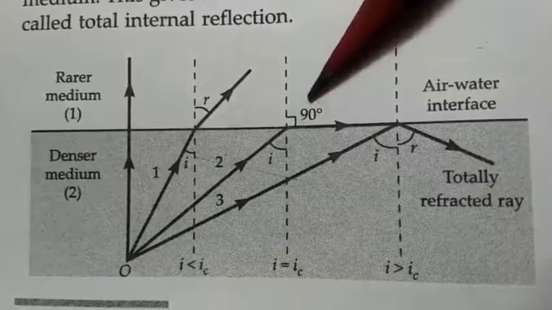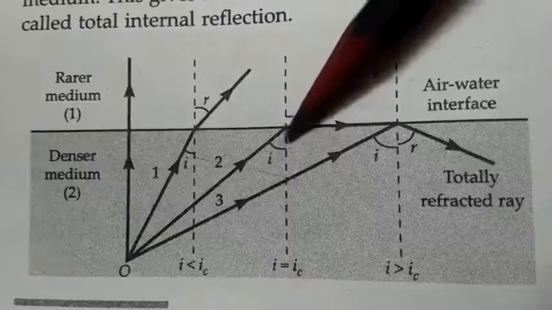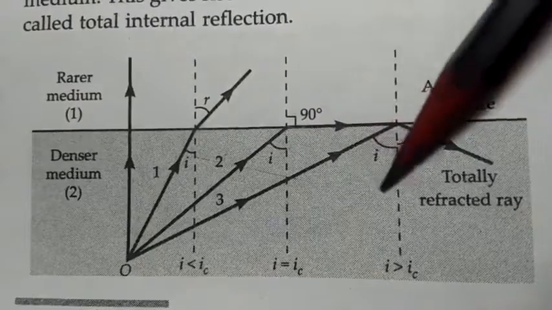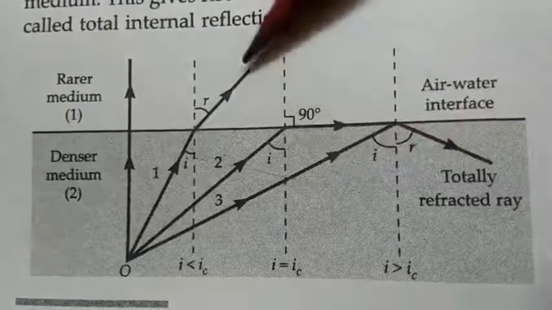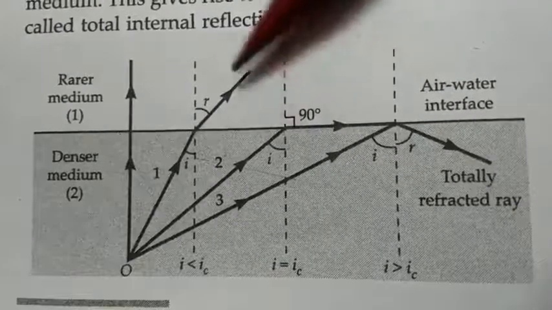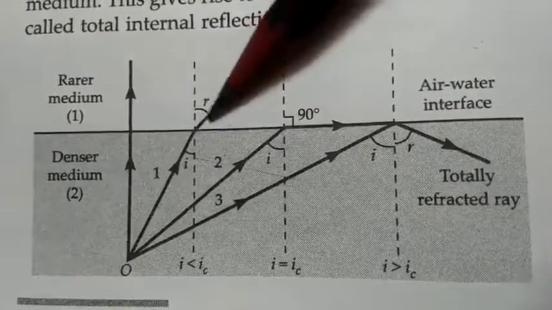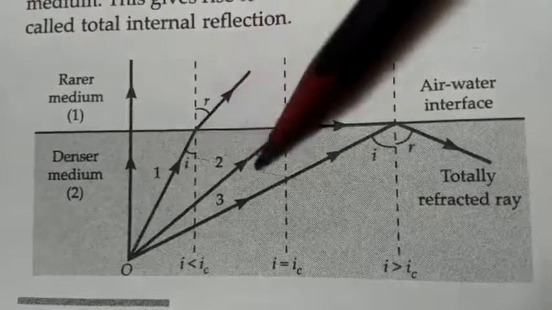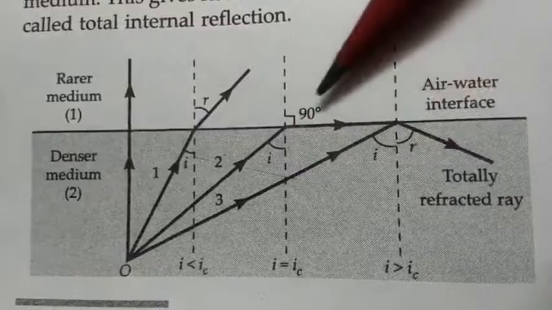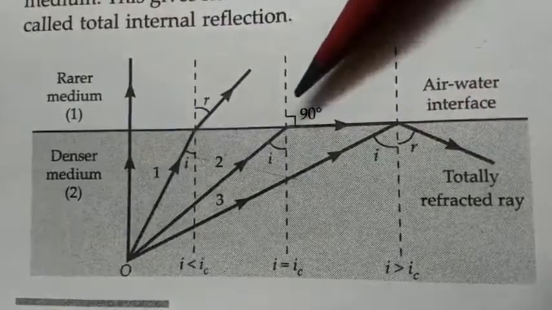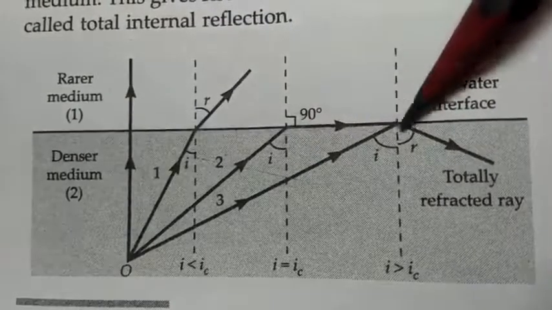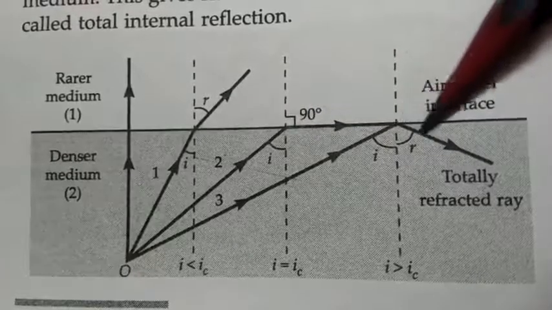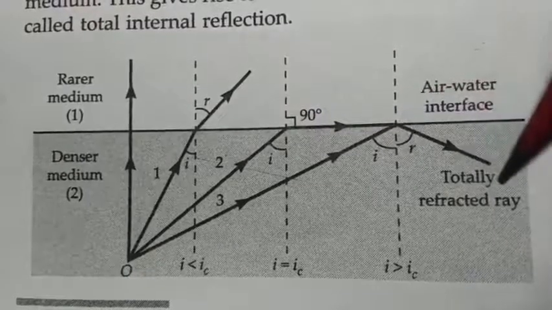Now if we further increase I, then the ray will come back here in the denser medium. R's value is increasing with the increase in angle I. So for a particular angle, R will be 90 degree. After this, if we further increase I, the ray will come back to the denser medium.